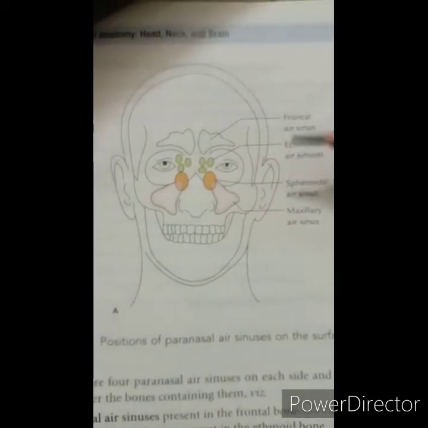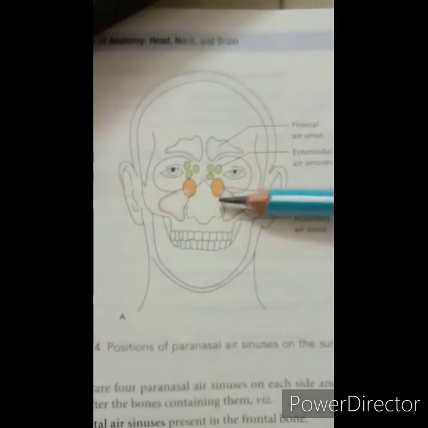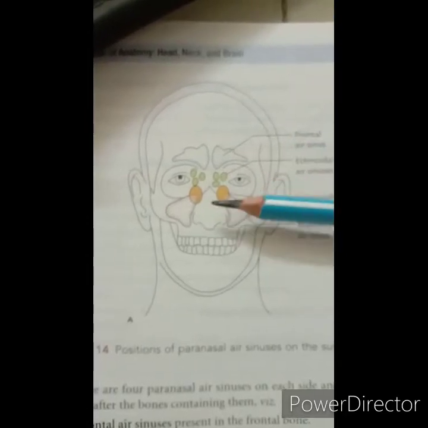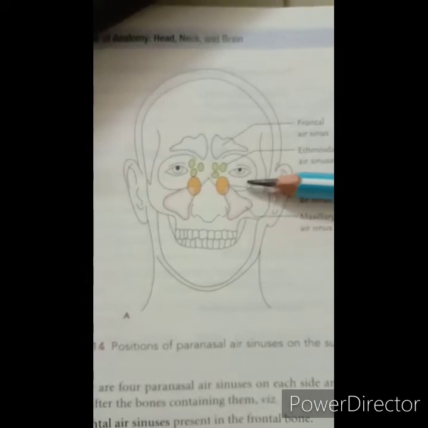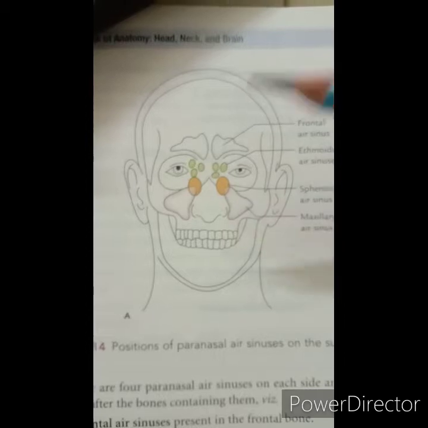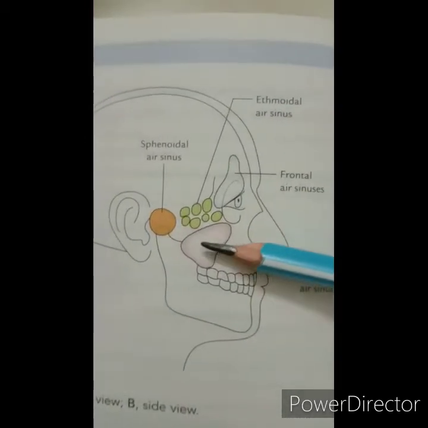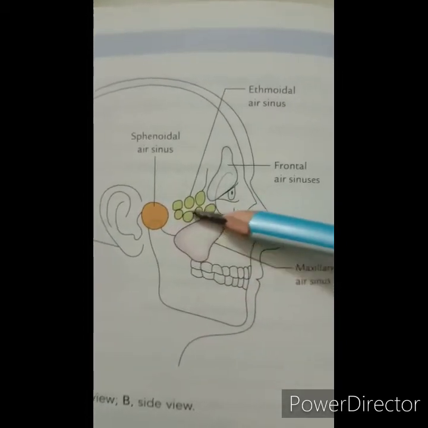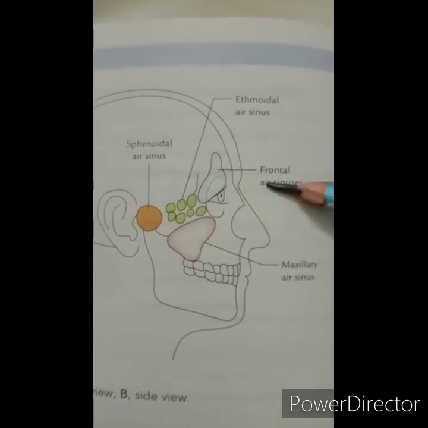All these open into the nasal cavity through the lateral wall of the nose. Their main functions are to keep the skull lighter and add resonance to the voice. In the lateral view you can see the maxillary, sphenoidal, ethmoidal and frontal sinuses.